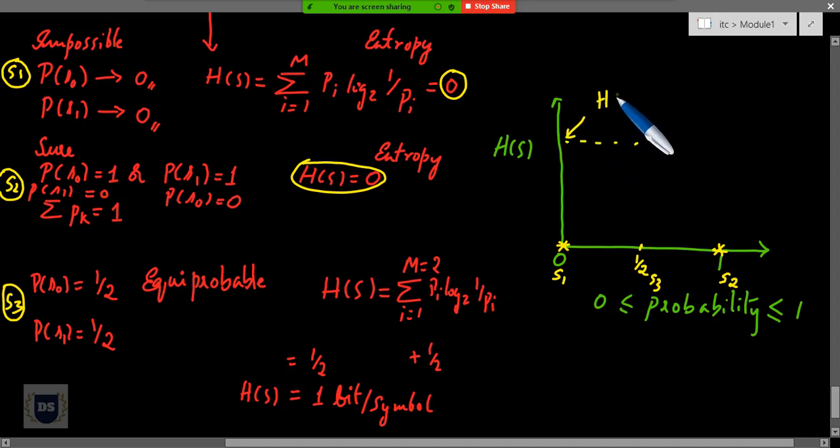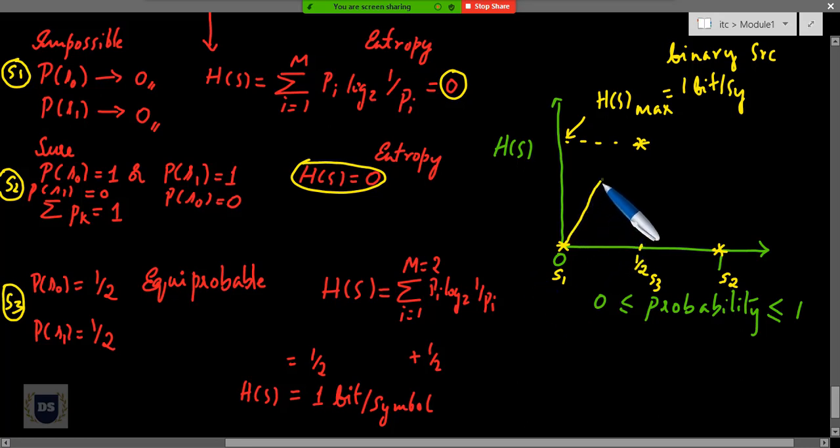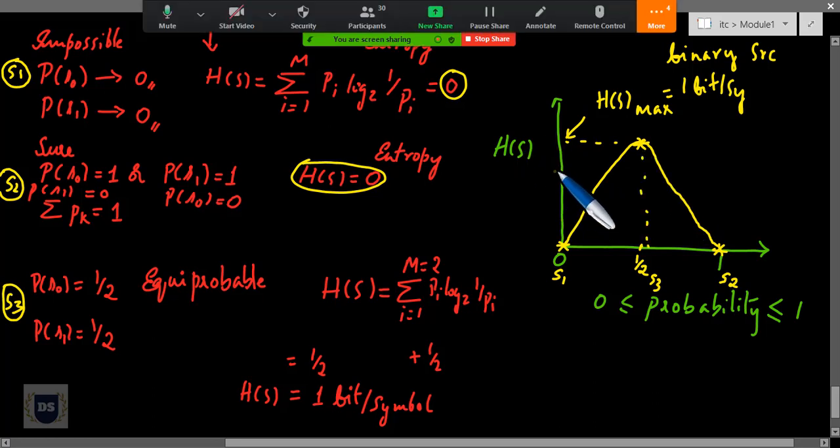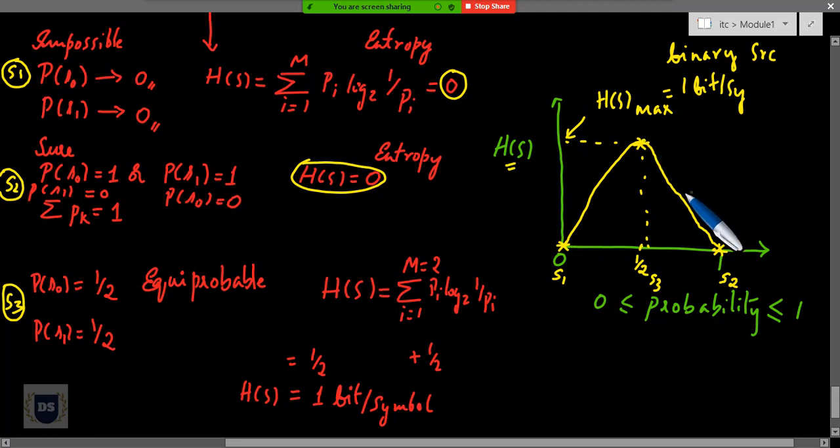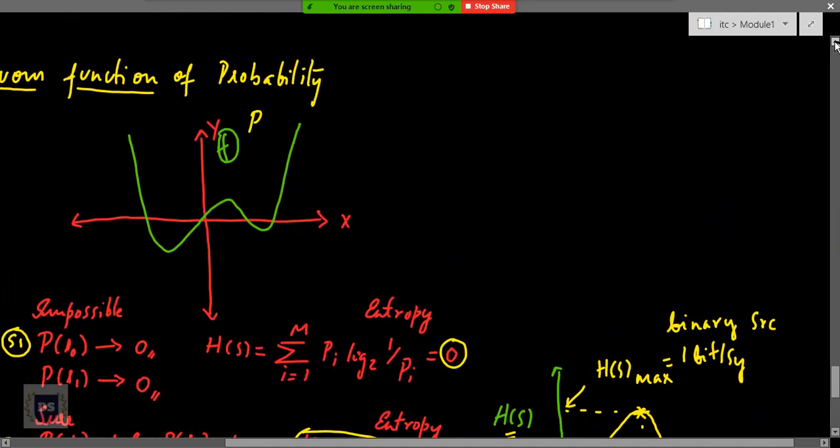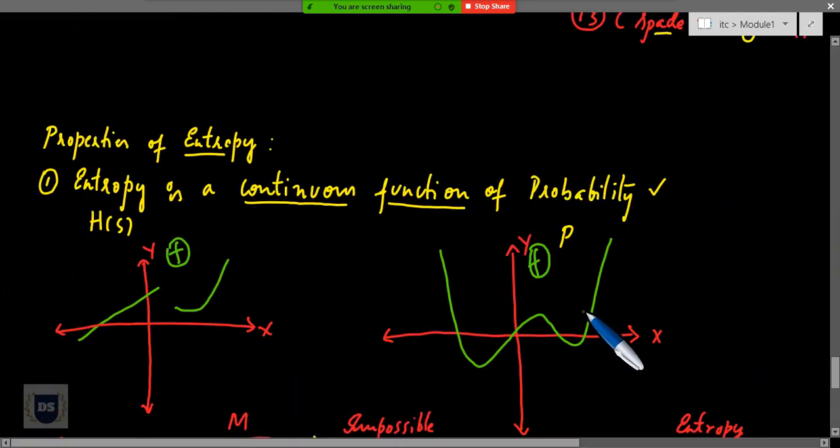So H(S) will reach its maximum value, equal to 1 bit per symbol, for a binary source. Here you have to pay attention to what kind of source it is. It's a binary source. In fact, we'll end up with a plot that looks like a bell-shaped curve, something like this. And just by looking at this plot, what I can say is entropy is a continuous function. Here you can see that there is no discontinuity in this curve. So entropy is a continuous function of probability. So this is the very first property: entropy is a continuous function of probability.